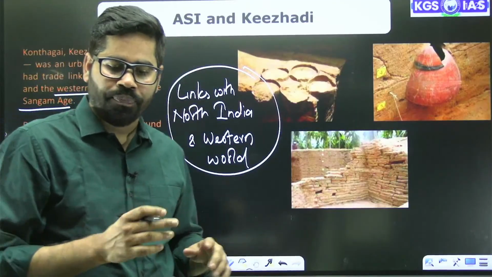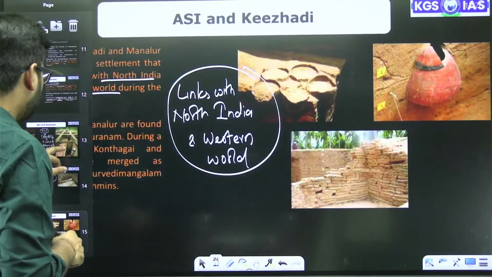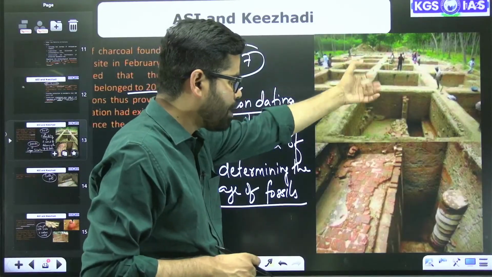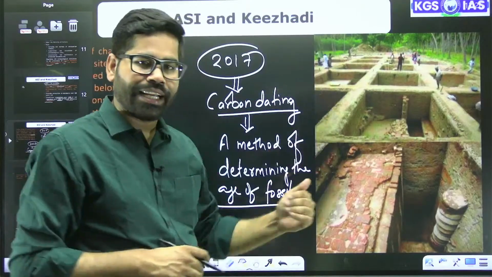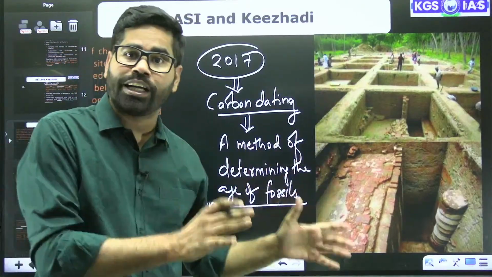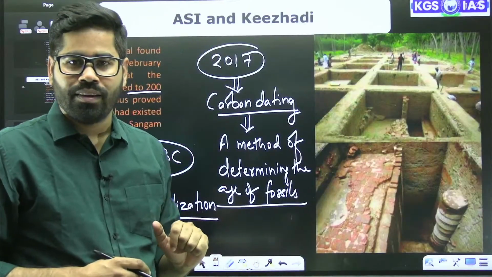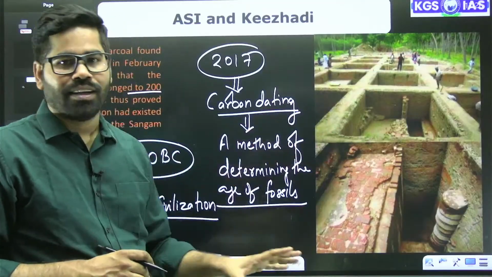If you look at this area, it looks like an urban settlement, or some important buildings which have been constructed in this zone. So that's why it is a very prominent site in Kerala right now.